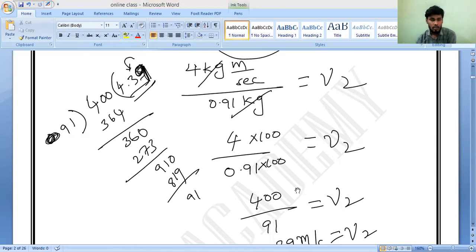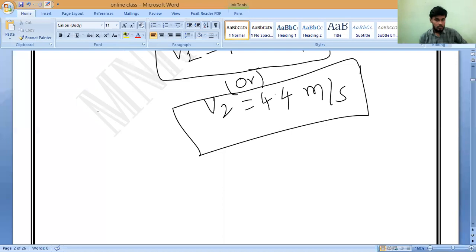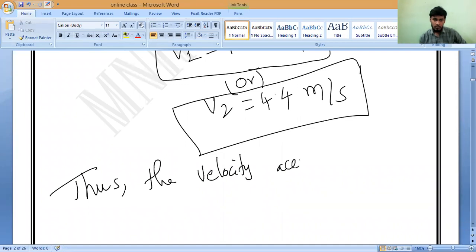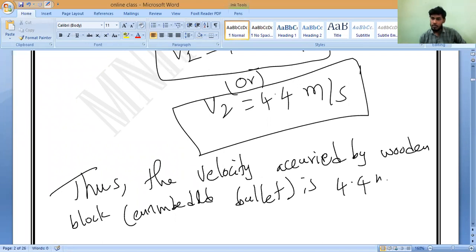Last statement you should write. Thus, the velocity acquired by the wooden block, embedded bullet also must be, embedded bullet is 4.4 meter per second. You understanding?